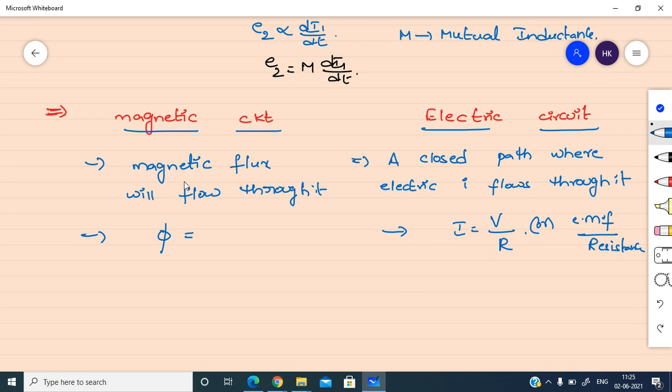Here EMF for magnetic circuits is MMF, magnetomotive force, divided by, in electric circuit resistance, in magnetic circuits reluctance. So MMF by reluctance is nothing but the formula for flux. So reluctance opposes flux. Here resistance opposes current.